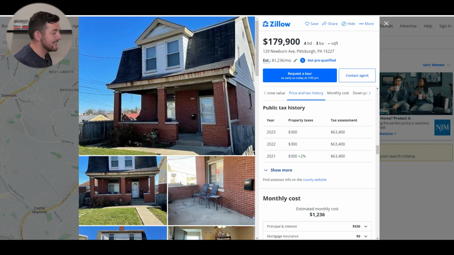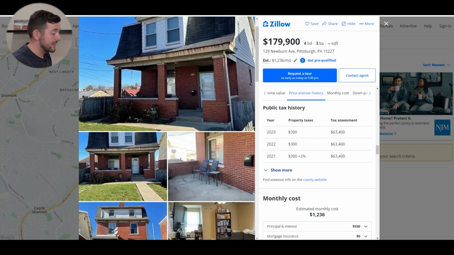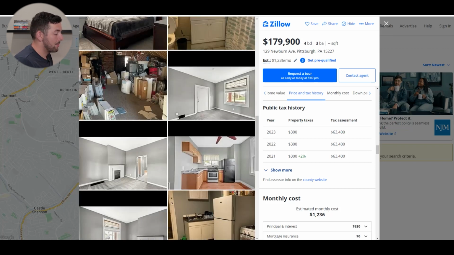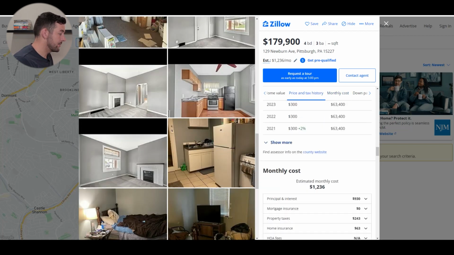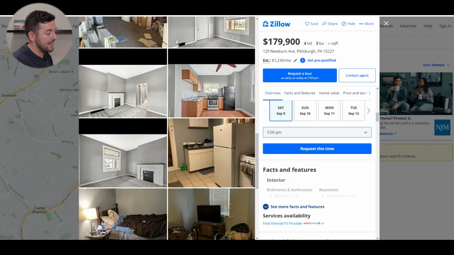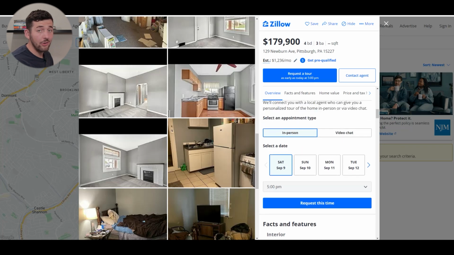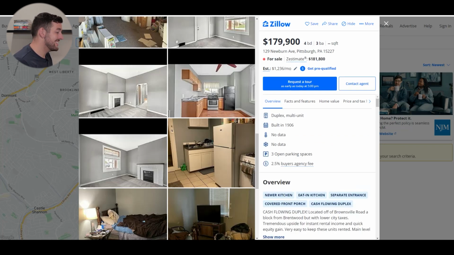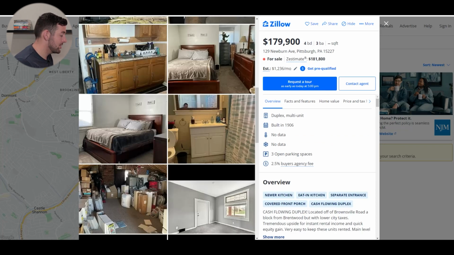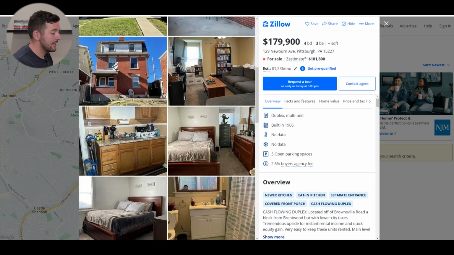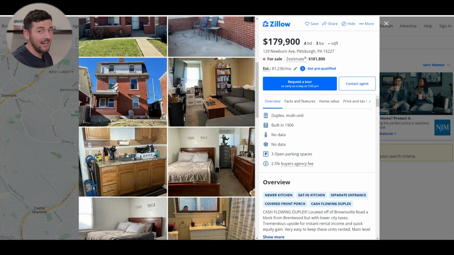My guess is, since it is an up and down, I mean, it's 3 floors and 3 units, that this is probably all one water meter and one sewage meter. So it doesn't say any information in here. What I would do is call the agent and confirm. But since we don't have that information, we're going to have to pay for the water, sewer, and trash, and we have to expect to pay for it.